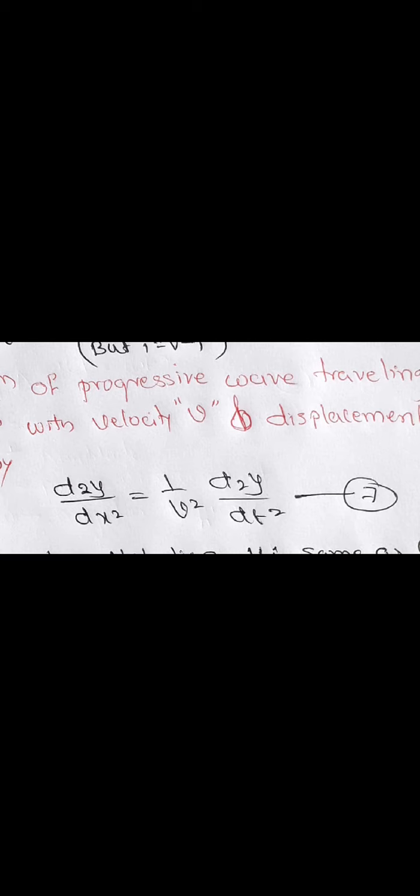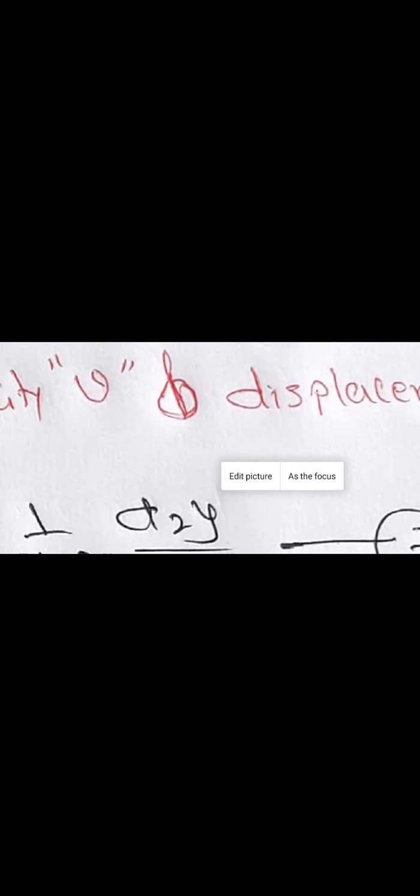As I already told, this y is the same as psi in complex notation. So to write this equation in complex notation, just replace y by psi. Then it becomes a complex function. Now we have got equation 8 here.